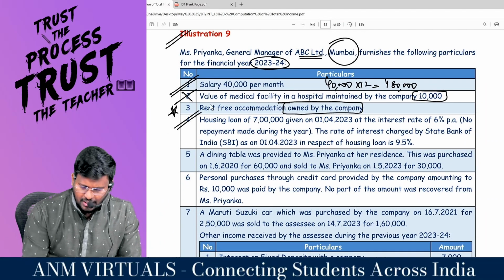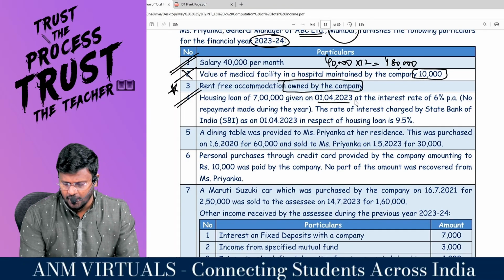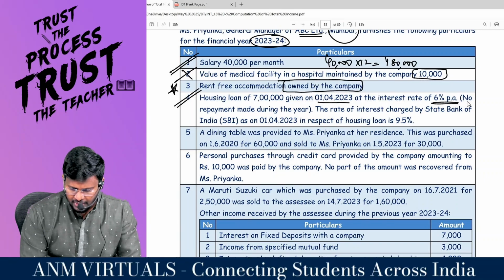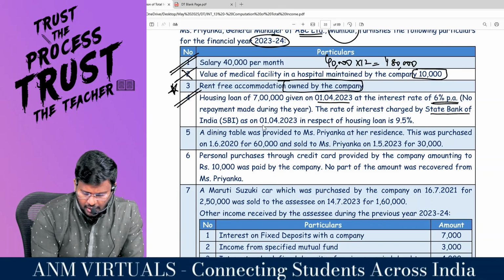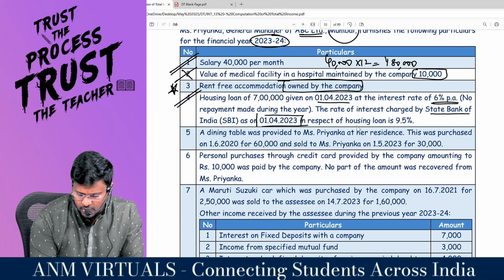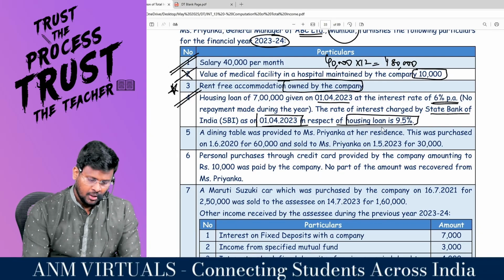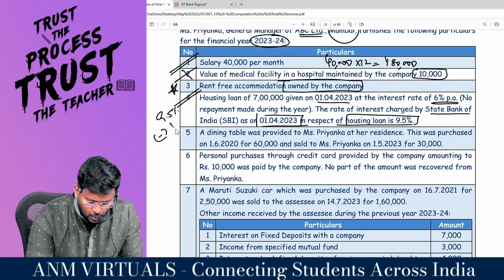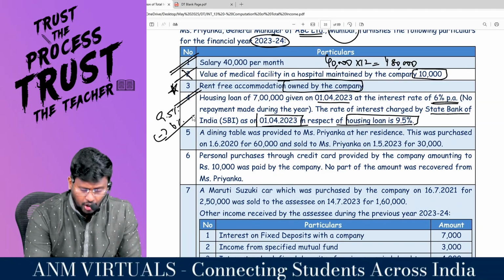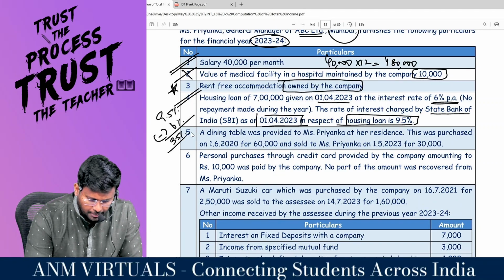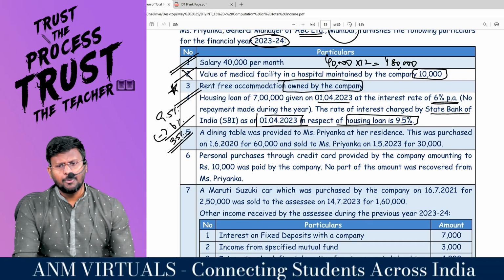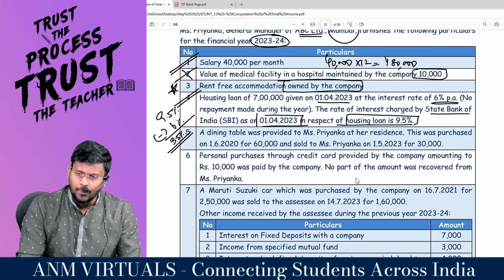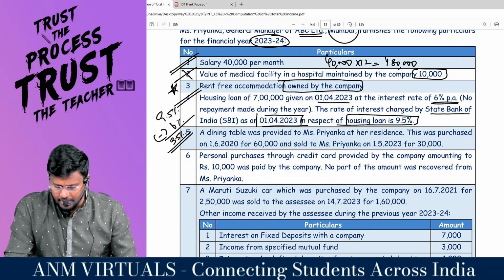Housing loan of rupees 7 lakh given on 1/4/2023 at the interest rate of 6% per annum. No repayment made during the year. The rate of interest charged by State Bank of India as on 1/4/2023 in respect of housing loan is 9.5%. So the SBI is providing 9.5%, my dear. But our employer has provided at 6%. So there is a benefit of 3.5%. Right, sir? This 3.5% will be treated as perquisite in the hands of the employee. So loan amount 7 lakh into 3.5% will be the perquisite.